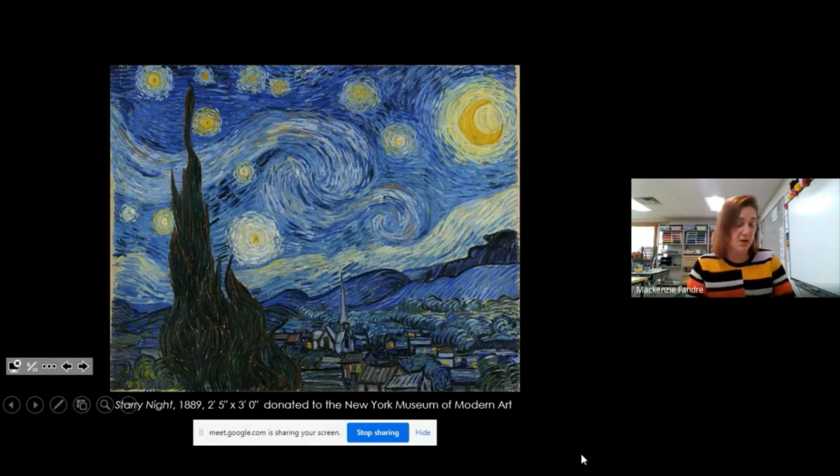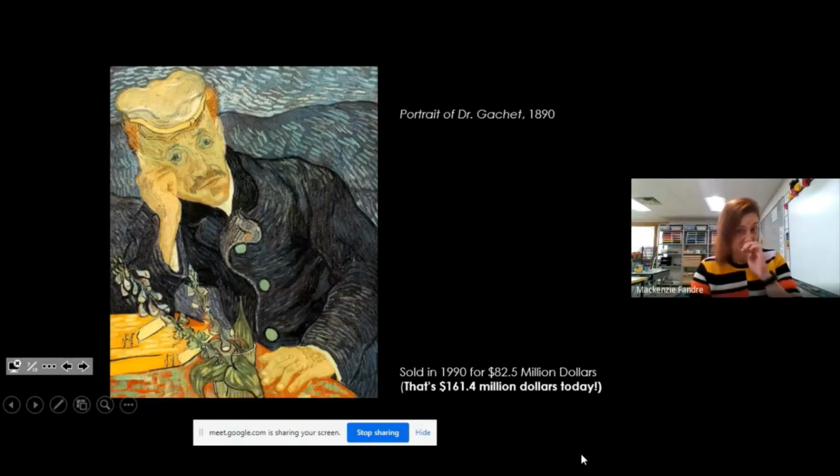And a lot of people think that this is his most expensive painting that ever was created, that someone bought later after he passed away, but that is not actually true. I want to show you the painting that was the most expensive that was sold from Vincent Van Gogh. And it is a portrait of his doctor, portrait of Dr. Gachet from 1890. And it sold in 1990 for $82.5 million. And if you do the math with how much the dollar is worth today, that's closer to $161 million and 400,000. I said that in the wrong order, but it's worth almost double that amount today, which is pretty crazy.